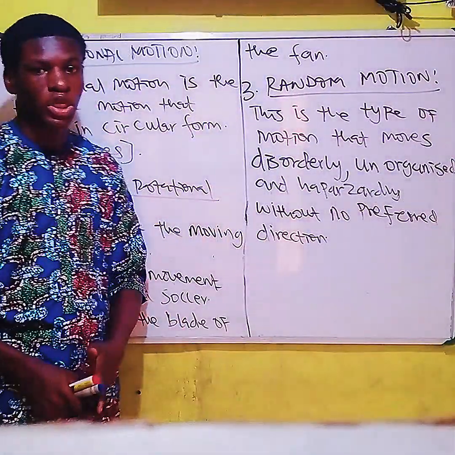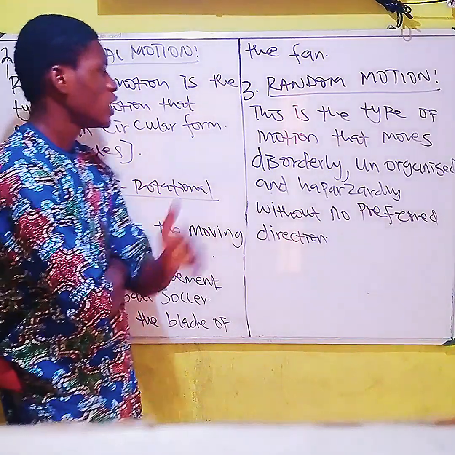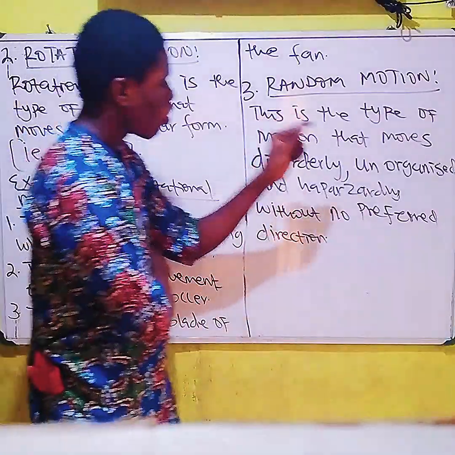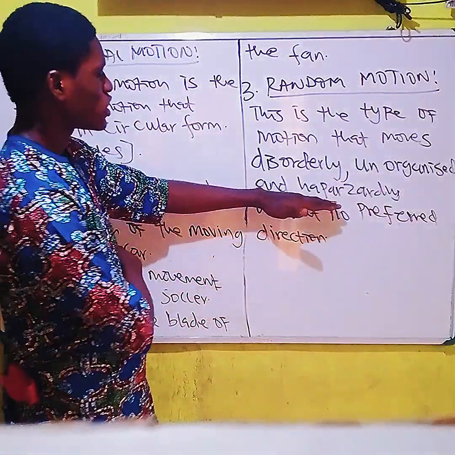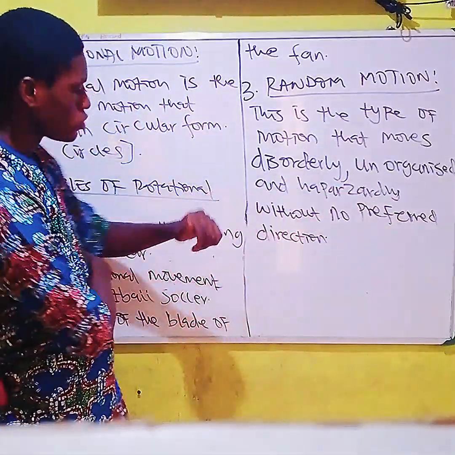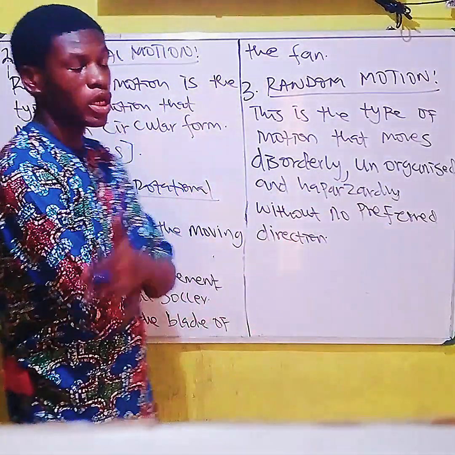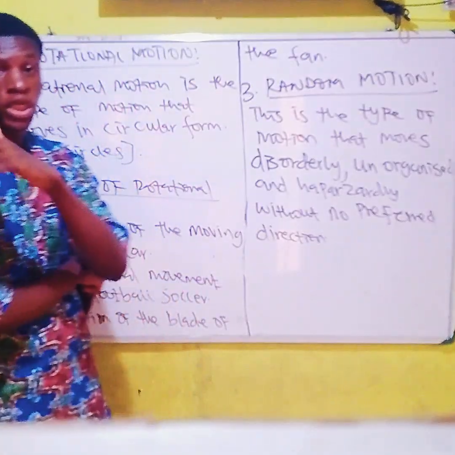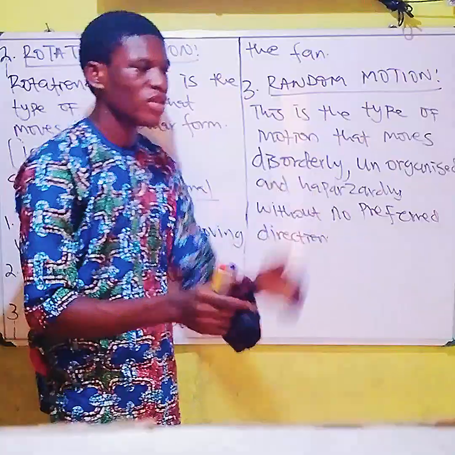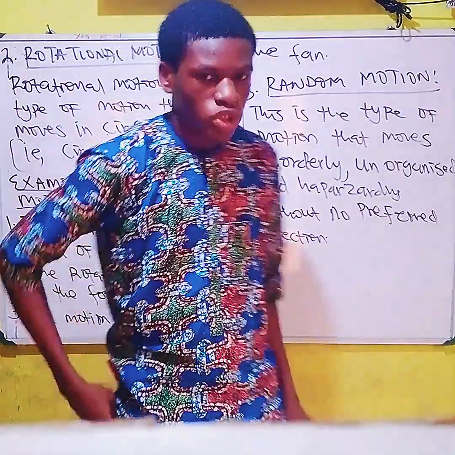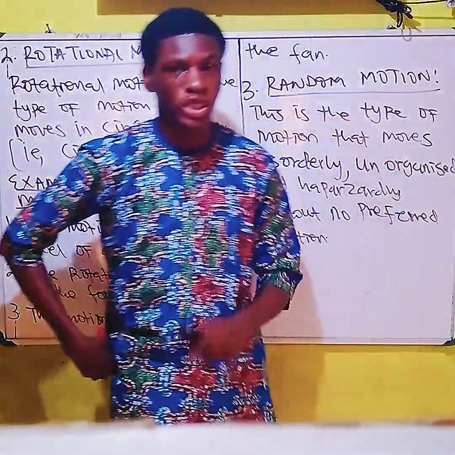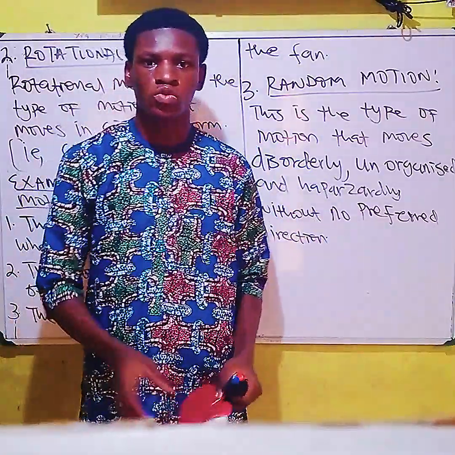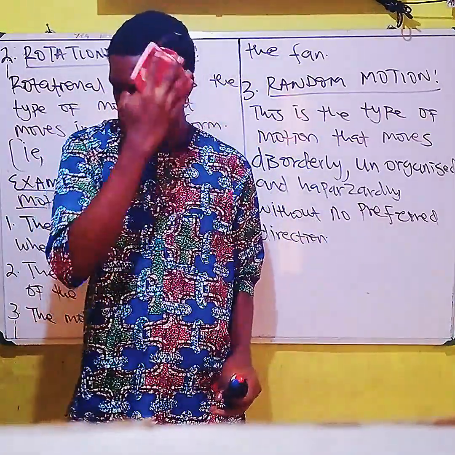So you see that this is the type of motion that moves disorderly, unorganized, and haphazardly, without any preferred direction. It does not have any preferred direction. That's what we call a random motion. It has types; random motion has examples. We see the examples every day.